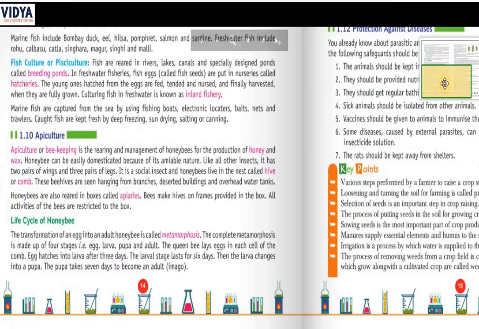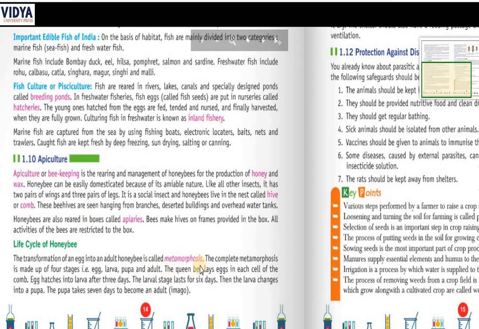Transformation of eggs into adult honeybee is called metamorphosis. The complete metamorphosis is made up of four stages, that is egg, larva, pupa and adult. The queen bee lays eggs in each cell of the comb. Egg hatches into larva after 3 days. The larval stage lasts for 6 days. Then the larva changes into a pupa. The pupa takes 7 days to become an adult.